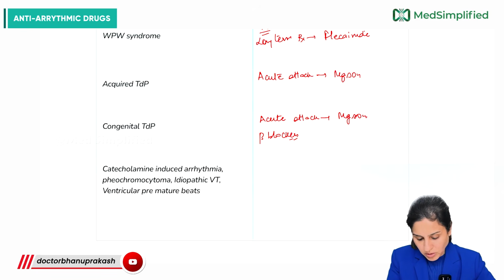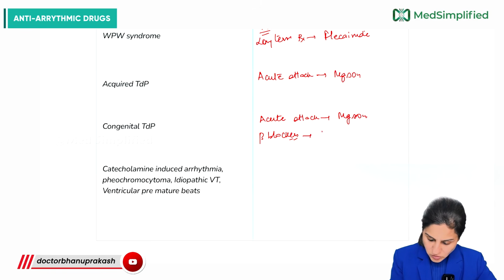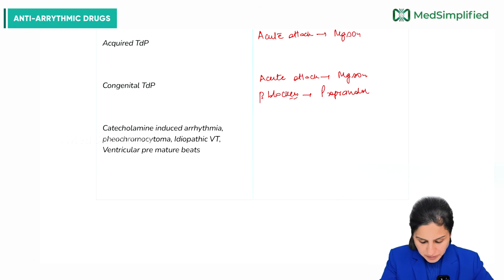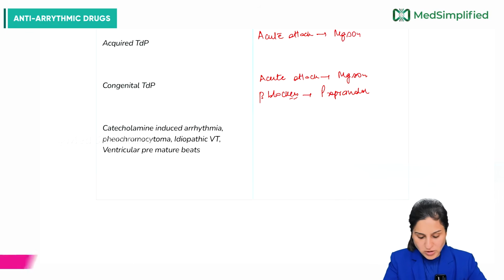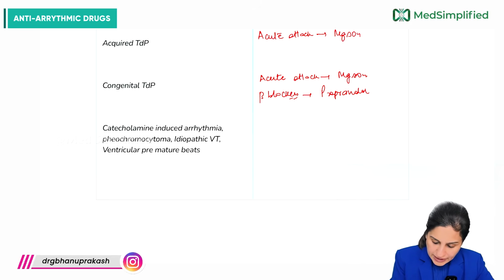So beta blockers are preferred in case of congenital, and we prefer propranolol. Now, in case of catecholamine-induced arrhythmias like pheochromocytoma, ventricular premature beats, even in thyrotoxicosis, again we will prefer propranolol.